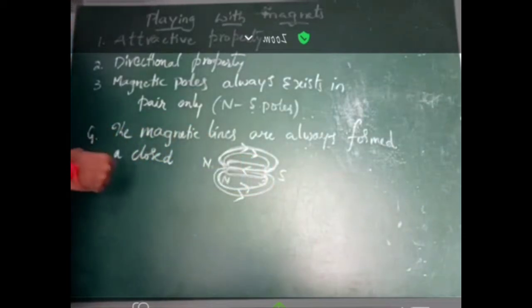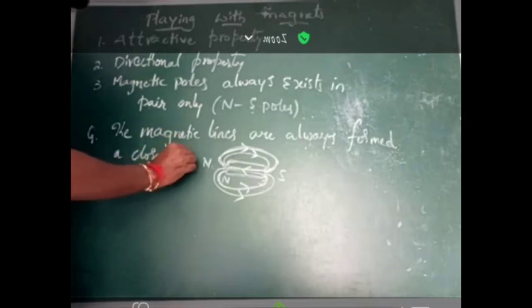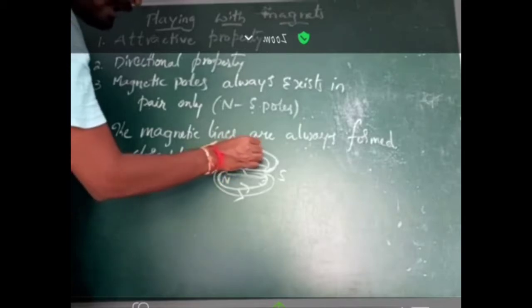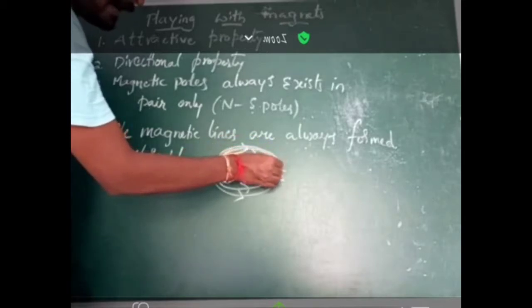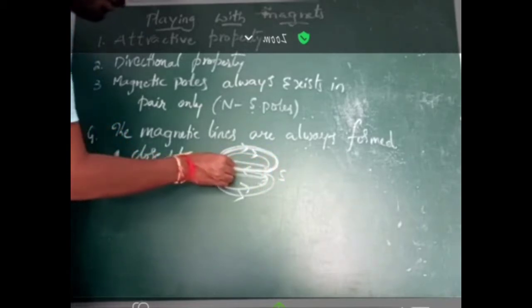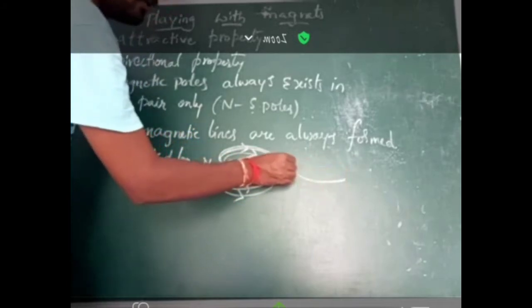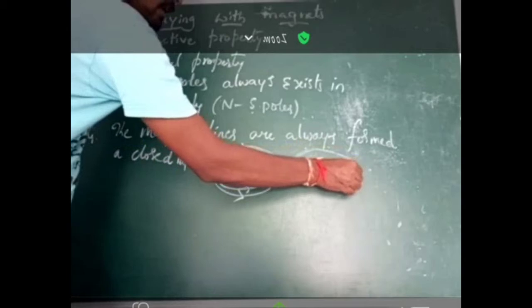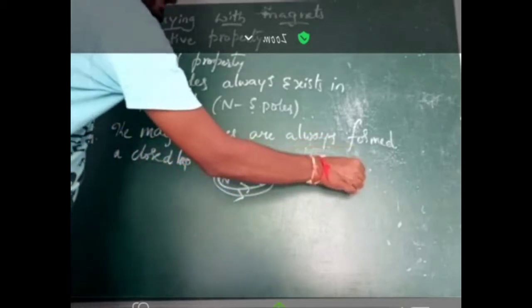So if you observe this, the line comes from north to south and passes inside the magnet from south to north. It forms a closed loop. It always forms a closed loop like a ring.